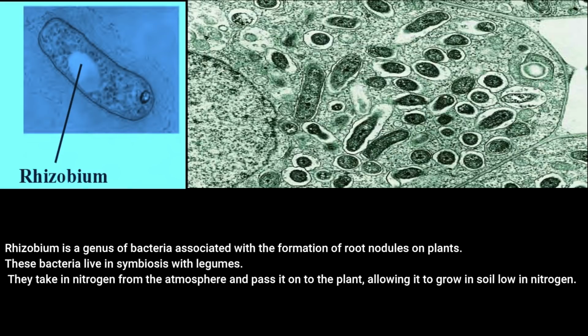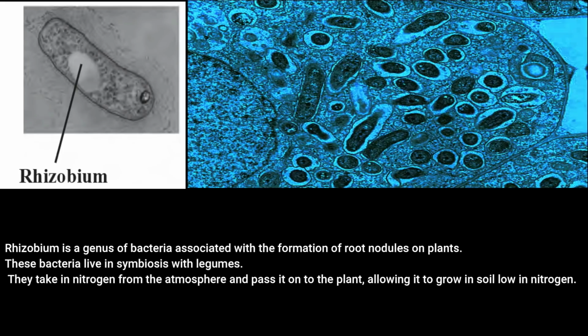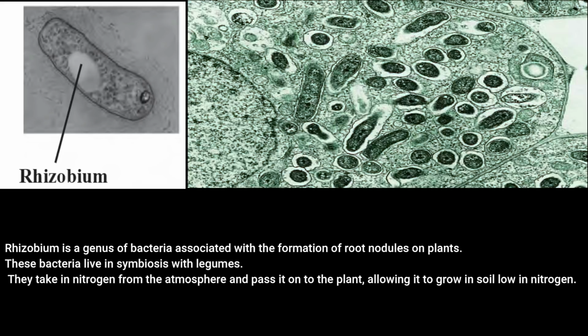To the left-hand side, there is a Rhizobium bacteria present. On the other hand, to the right-hand side, there is a green-colored slide, which is a slide of root nodules, in which the small black-colored dots are nothing but the Rhizobium bacteria.